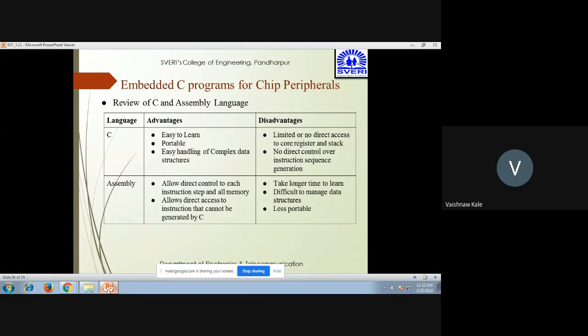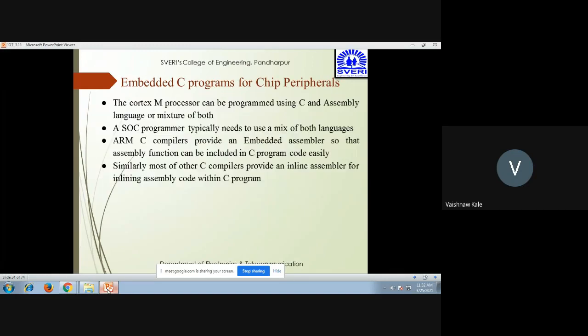Whereas the advantages of assembly language are that it allows direct control of each instruction step and all memory, and allows direct access to instructions that cannot be generated by C. The disadvantages are that it takes longer to learn, it is difficult to manage data structures, and it is less portable. So the difference between the two is that C is portable, while assembly language is less portable. C can easily handle complex data structures, whereas assembly finds it difficult. C is easy to learn, whereas assembly takes longer to learn. So these are some of the advantages and disadvantages of C and assembly.